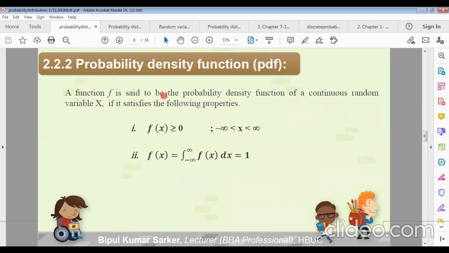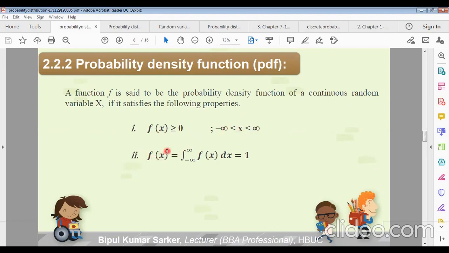A function f is said to be the probability density function of a continuous random variable X if it satisfies these two conditions. First, f(x) must be non-negative. Non-negative means it can never be negative, so f(x) must be positive or 0, where x lies between minus infinity and plus infinity.